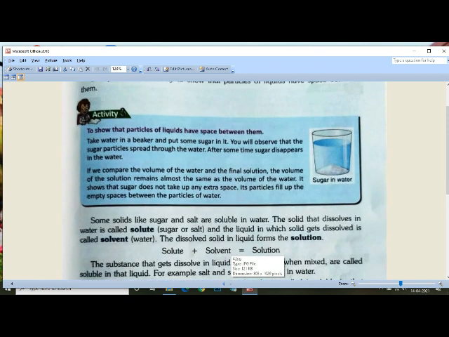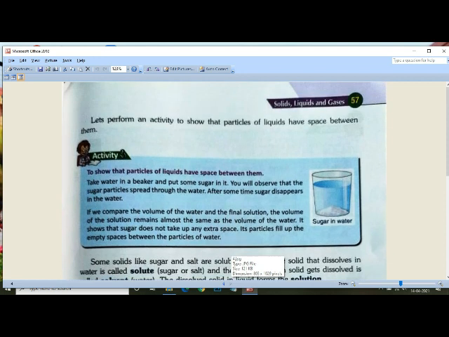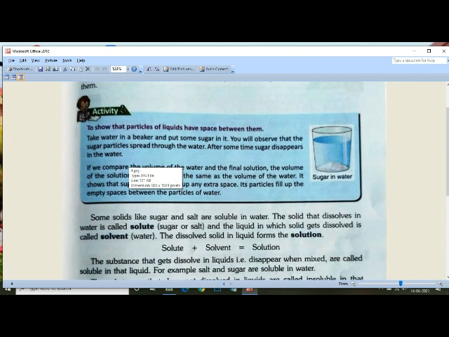Now let us move to the next page. Let's perform an activity to show that particles of liquids have space between them. To show that particles of liquids have space between them, take water in a beaker and put some sugar in it. You will observe that the sugar particles spread through the water. After some time, sugar disappears in the water. Now what do you have to do to show that particles of liquids have space between them?